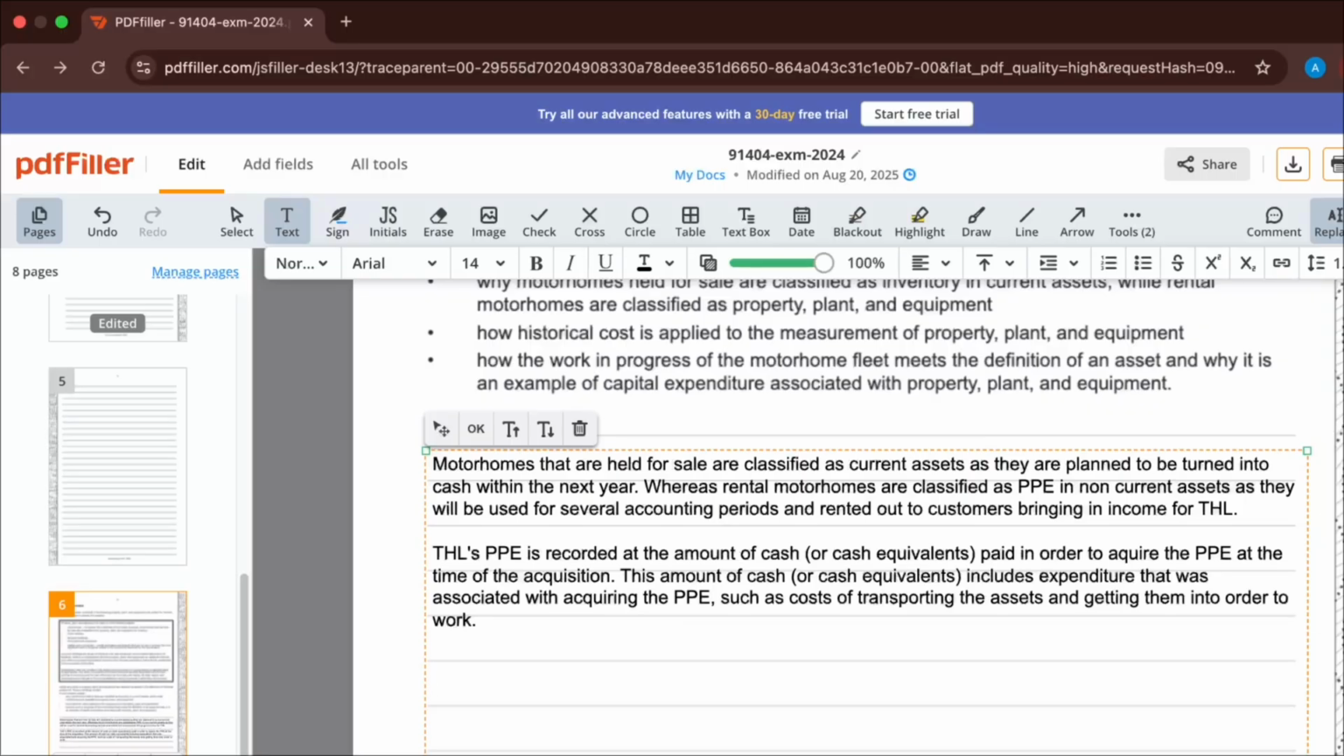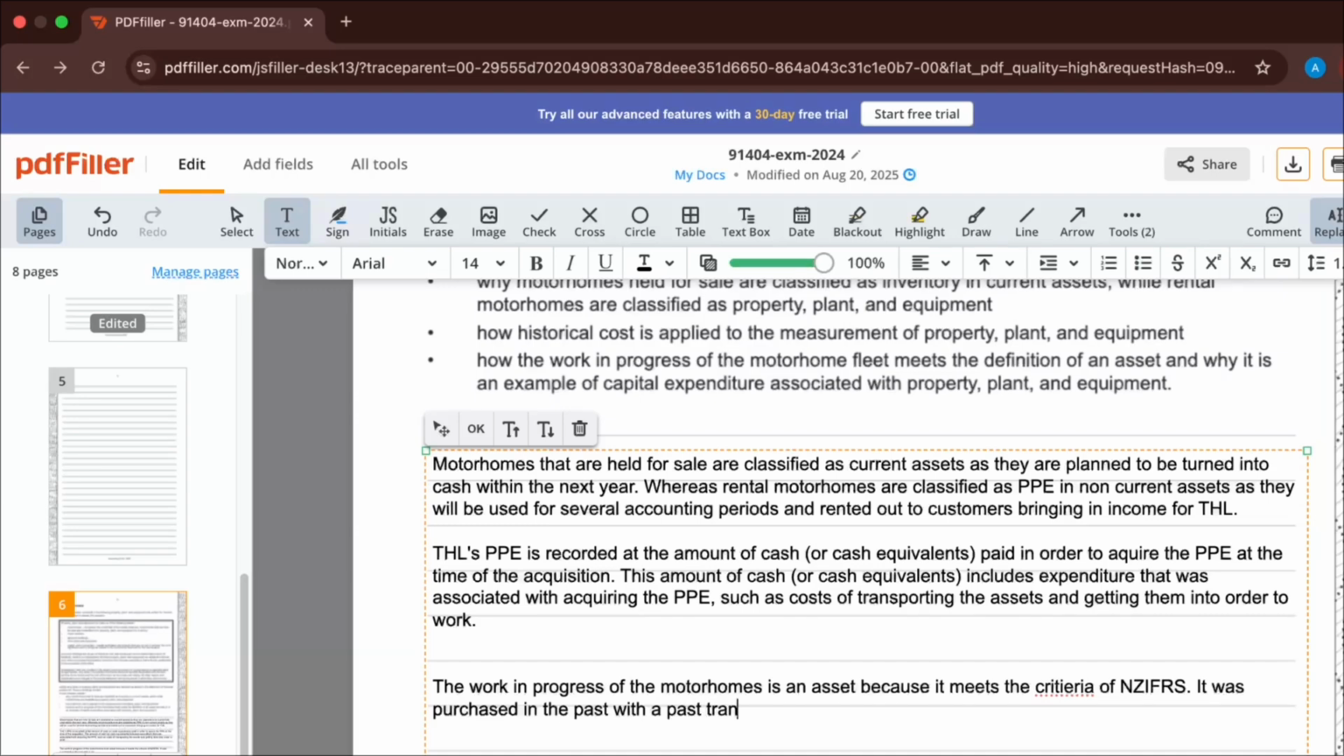We'll start off with economic benefit. So we'll say the work in progress of the motorhomes is an asset because it meets the criteria of NZIFRS. It was purchased in the past with a past transaction. That's one down, guys.